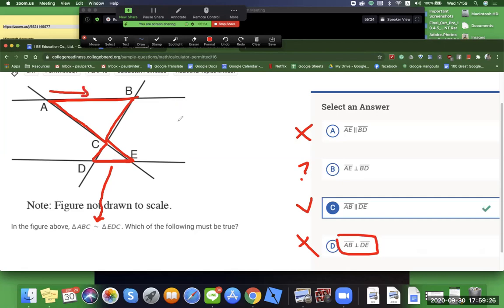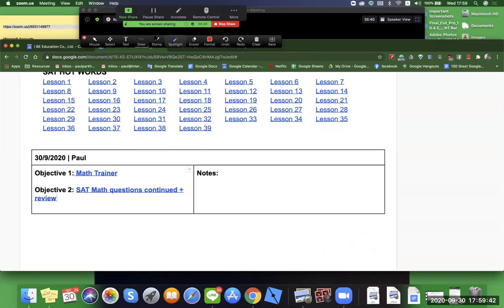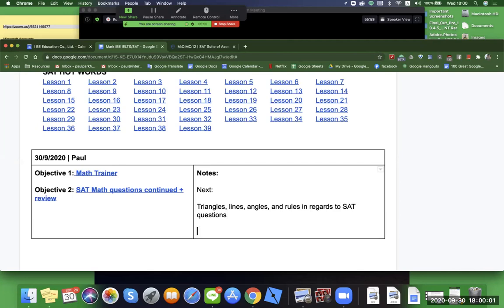So that means that next class, we have to cover triangles, lines, and geometry. Sorry, I'm going crazy. Annotate your drawings. I can type here. Next, let's cover triangles, lines, angles, and parts to SAT questions. That seems to be the next knowledge gap that we're going to cover in our classes.